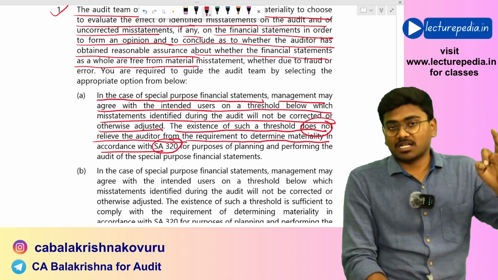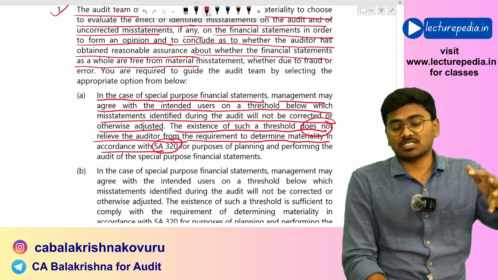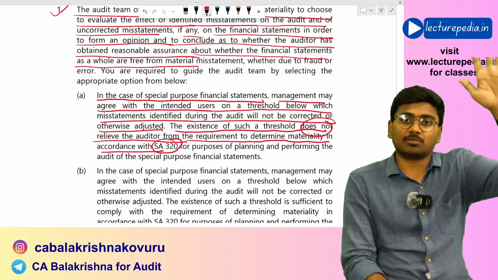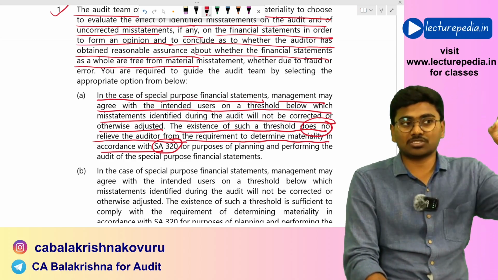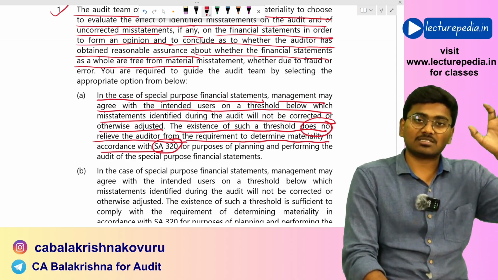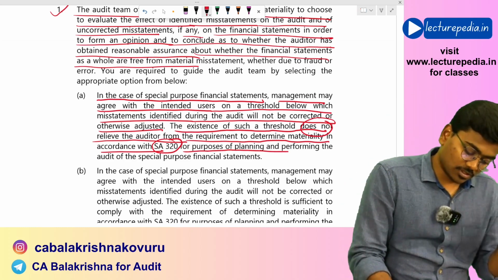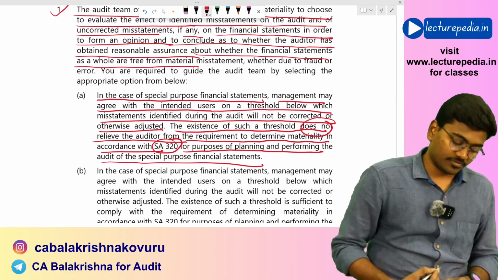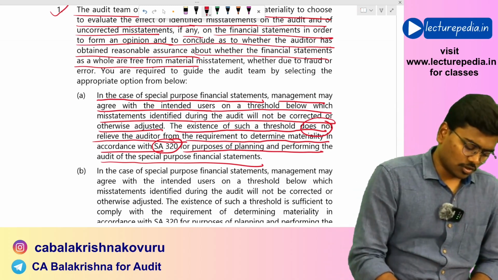Even though management has agreed upon a materiality level with the intended users, the auditor needs to determine materiality as per SA 320. He should not give any importance to such materiality. So for planning and performing the audit of special purpose financial statements, the auditor needs to determine materiality as per SA 320. So option A looks good.